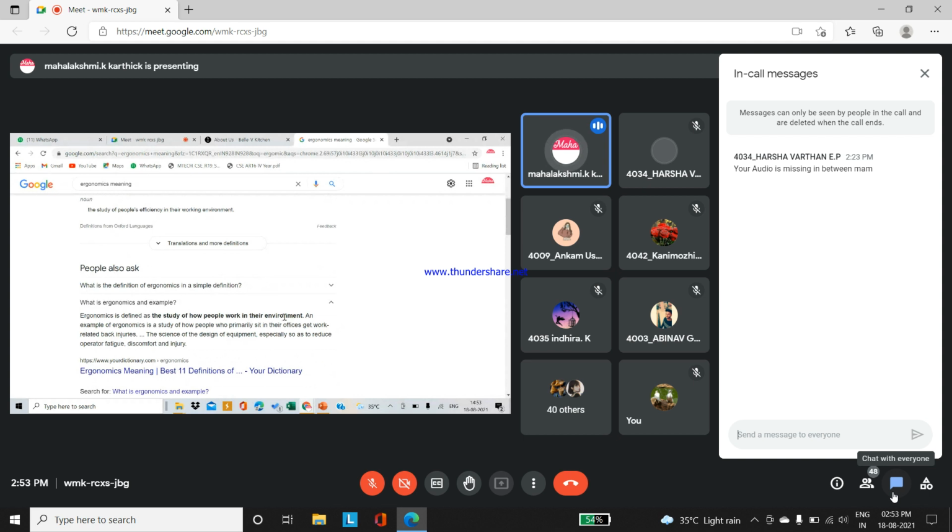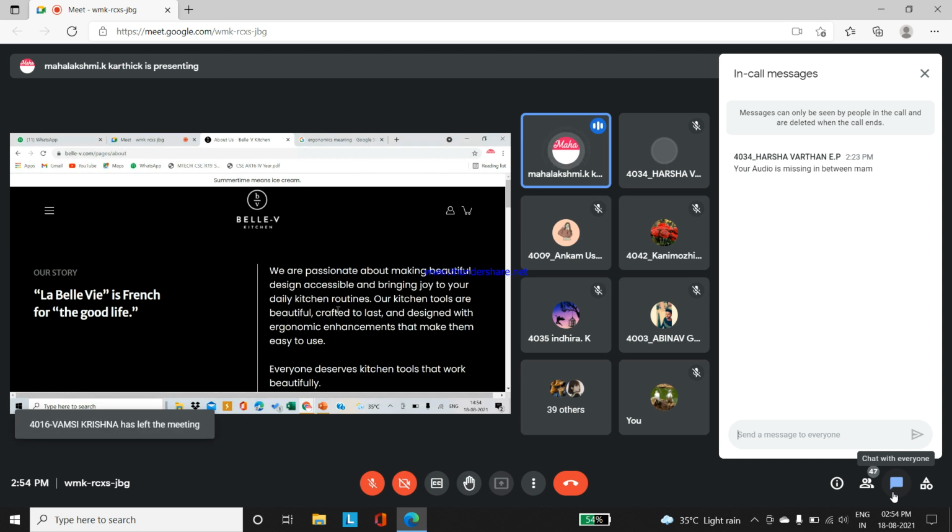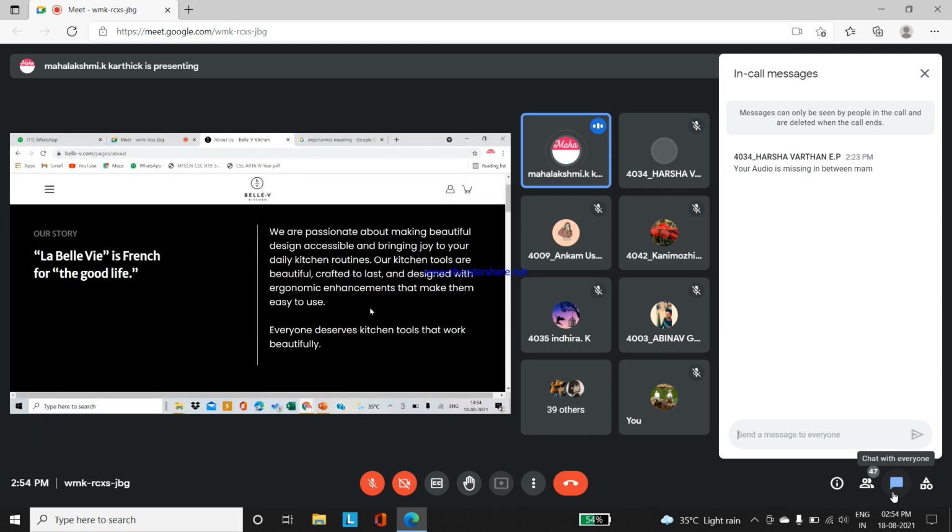So this particular company focuses on kitchen utensils. The kitchen lovers who love keeping the vessels or some kitchen items fashionable in their kitchen, for those people they focus, so they have chosen the customers. Like this, you have to choose the customer to focus on, and what type of product you have to create.